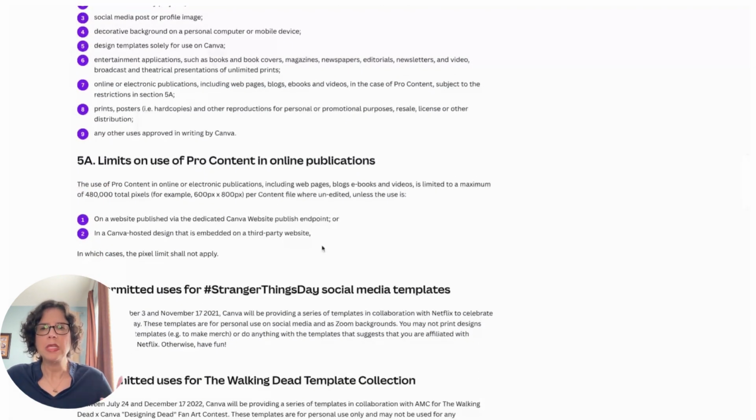Limitations. Limits on the use of pro content in online publications. It says on a website published via the dedicated Canva website and in Canva hosted design, and is embedded on a third party website. They made it very, very clear, right?